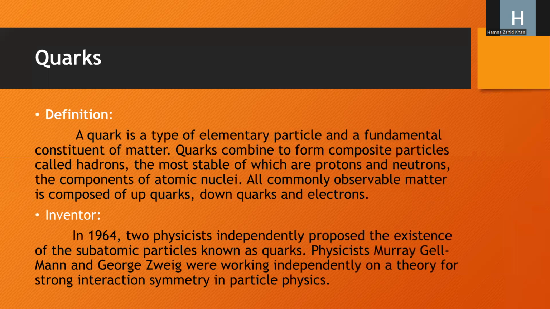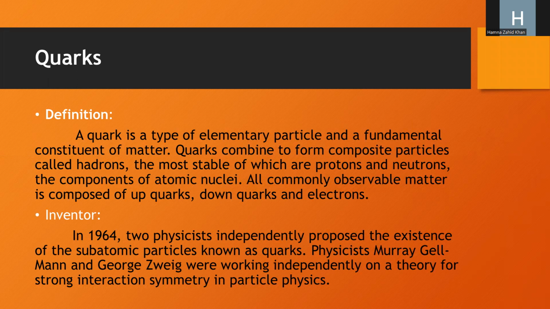What are quarks? A quark is a type of elementary particle and a fundamental constituent of matter. Quarks combine to form composite particles called hadrons, the most stable of which are protons and neutrons, the components of atomic nuclei. All commonly observable matter is composed of up quarks, down quarks, and electrons.